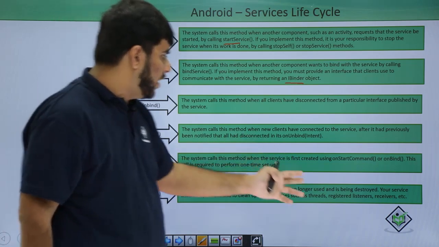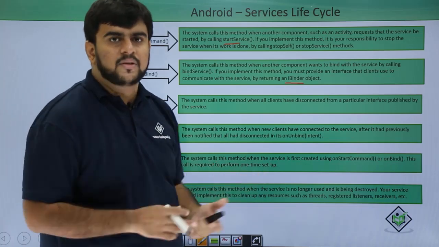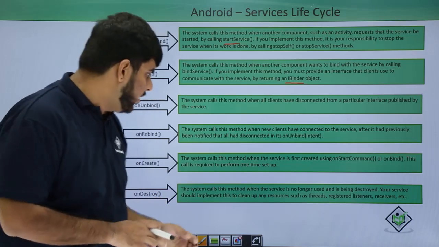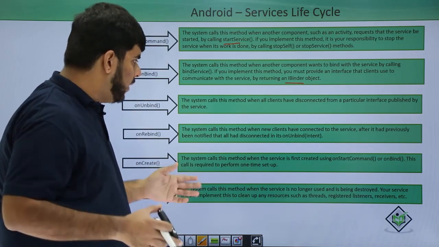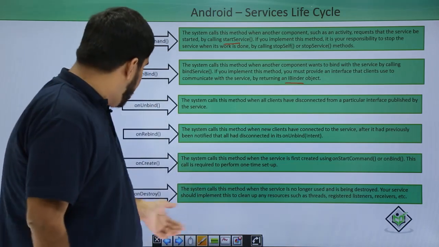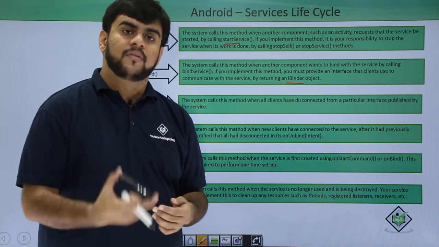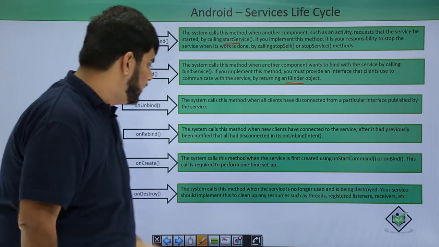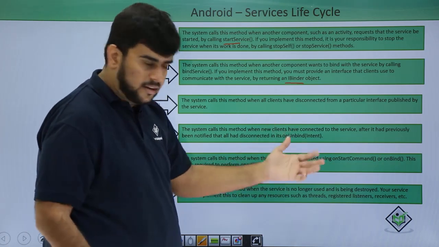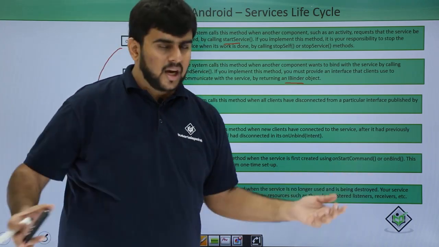This is called first, before onBind or onStartCommand, and one-time setup, establishing connections or checking for ports, all these things are done as a part of onCreate. And if the service has been stopped, like for a bound service there are no connections, or it is in the unbind method, and for unbound services we have either called stopService or stopSelf, then the flow comes to onDestroy. Here the things that are no longer being used are destroyed, like cleaning up threads, listeners and receivers, if any.